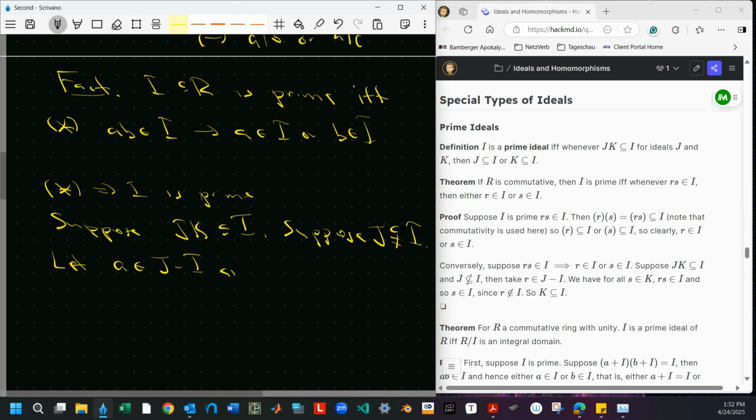Notice that this a is fixed, it's something in J which is not in I. And let b be any element of K. Now this is not fixed, it's anything in K. Then we have that ab, because that is in JK, is an element of I. All right, so we have that. Oh, wait, there's one more assumption I want to make. Nope, that's all I want to say.